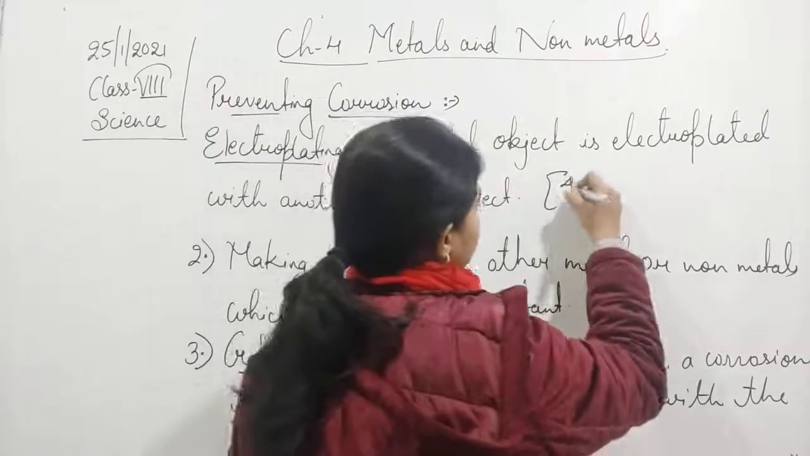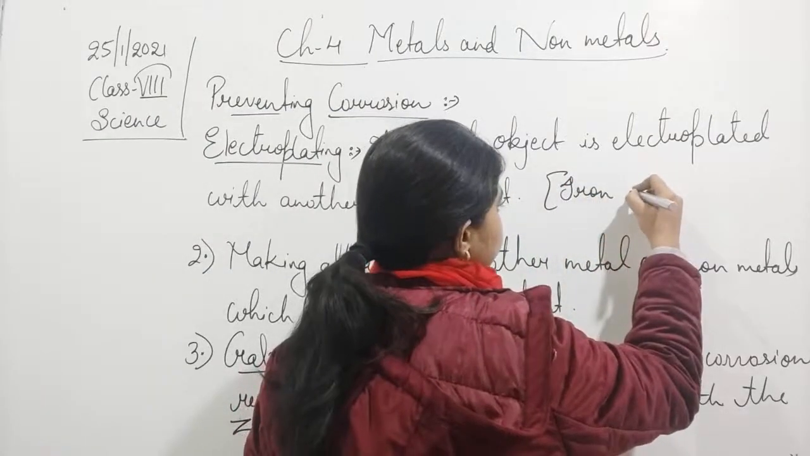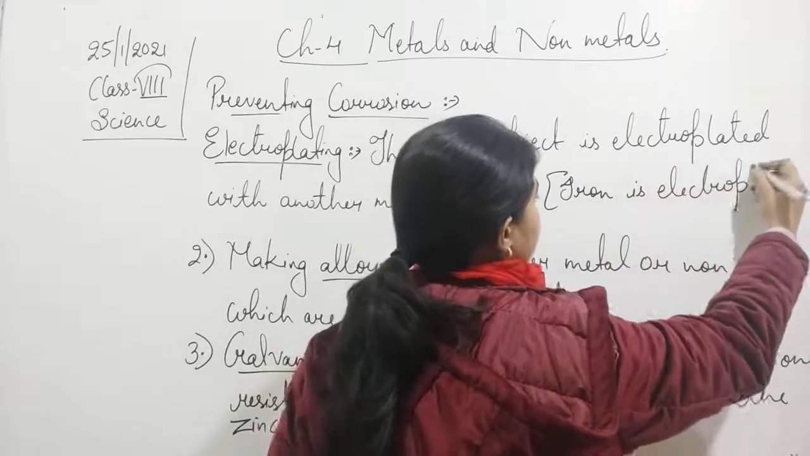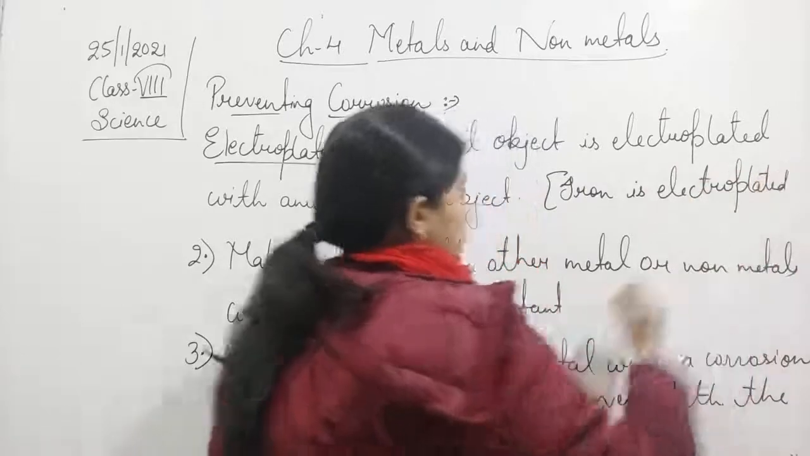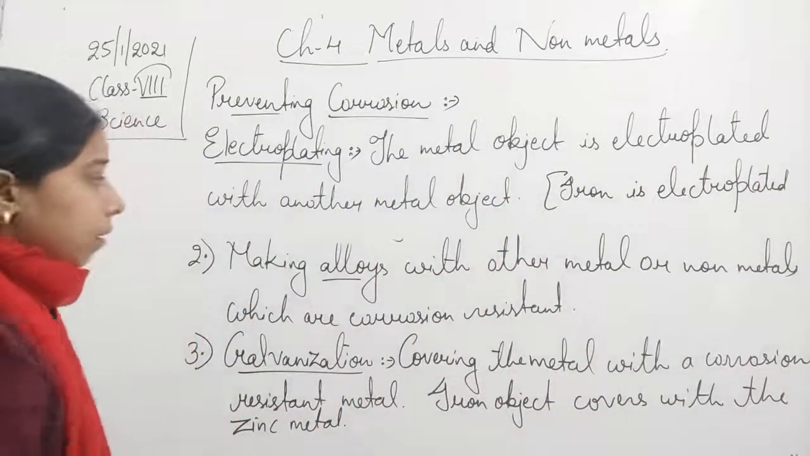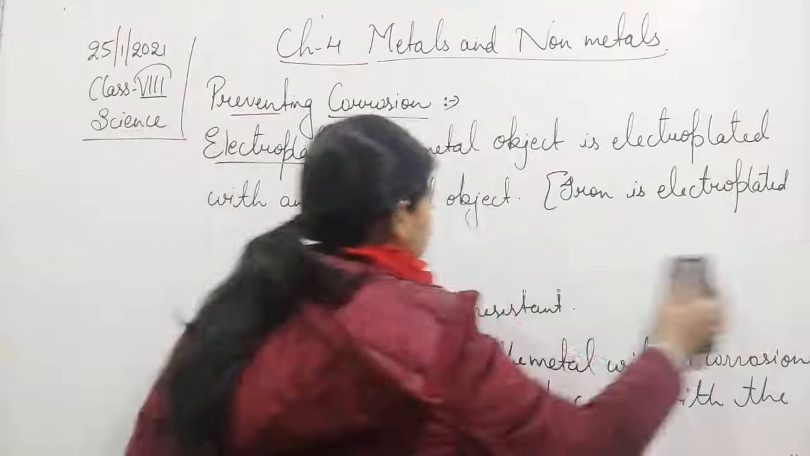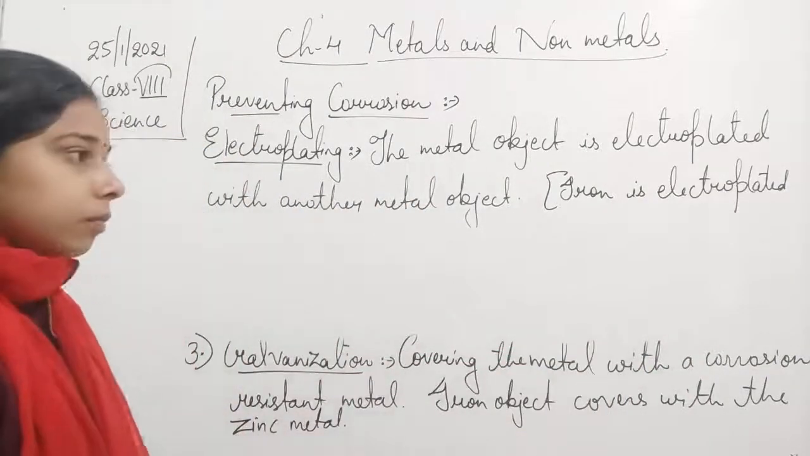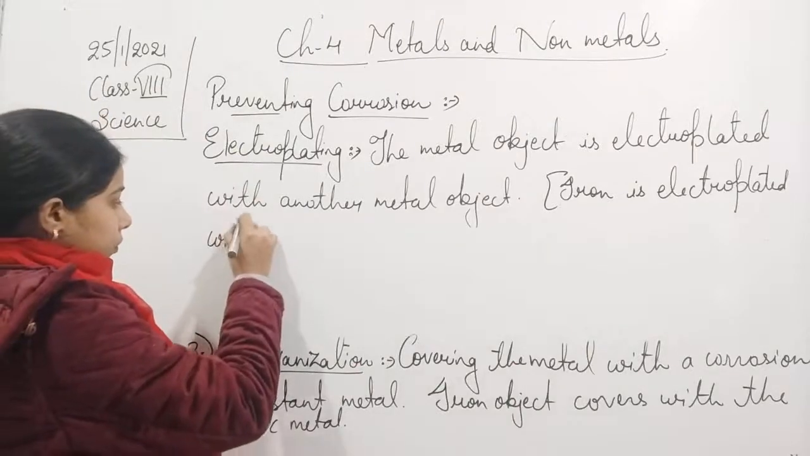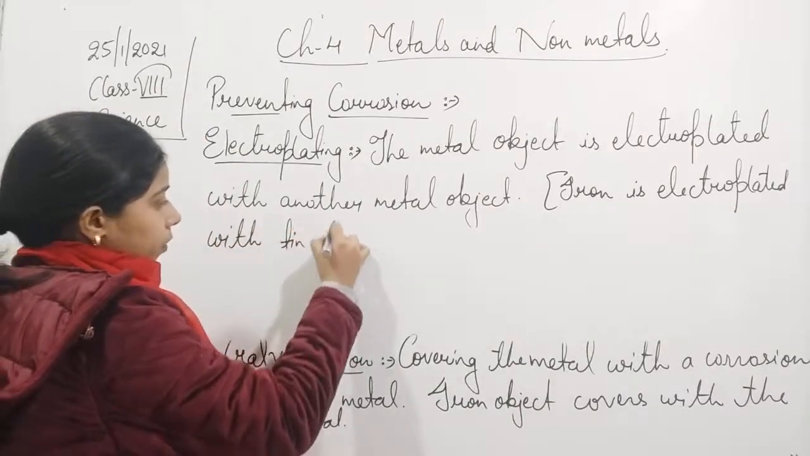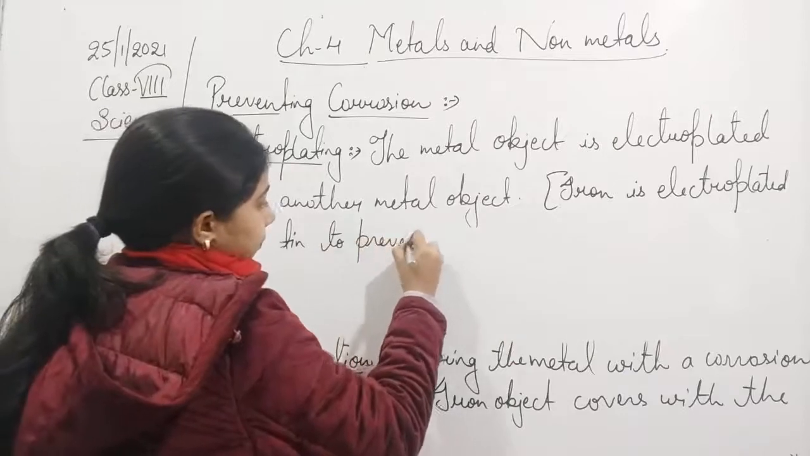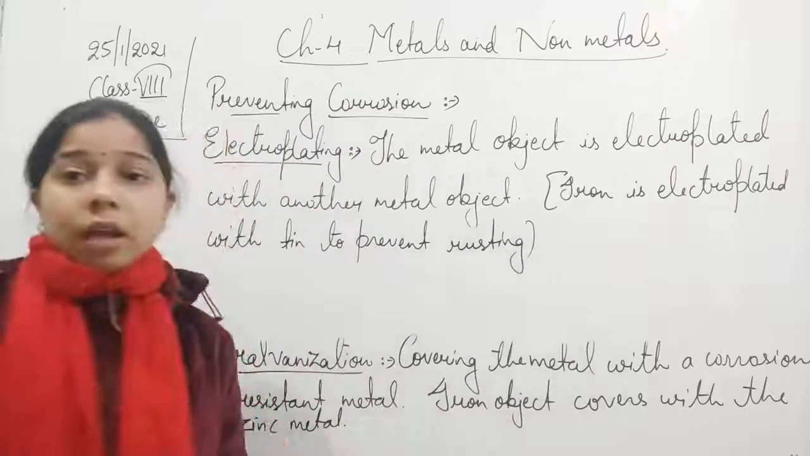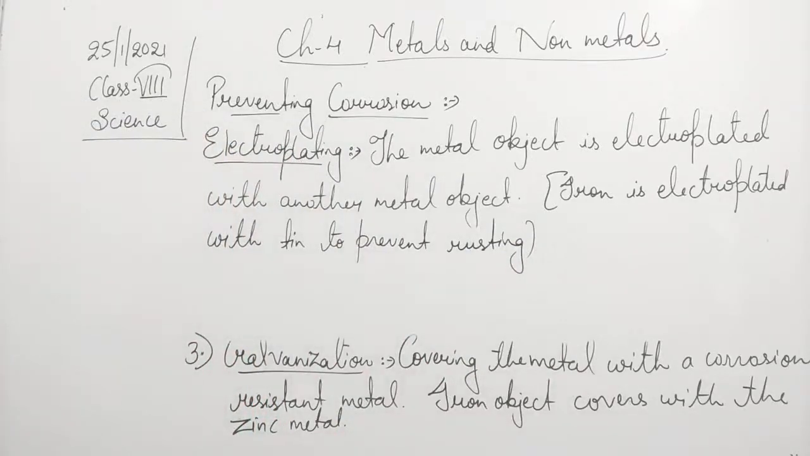Example, iron is electroplated with tin to prevent rusting. Okay, iron is electroplated to prevent rusting.